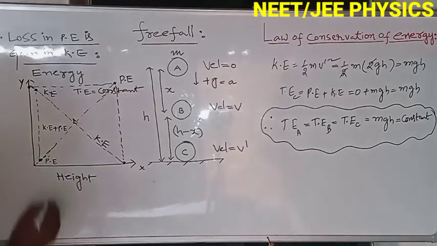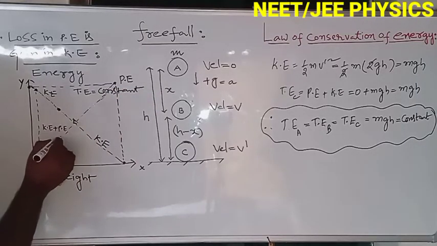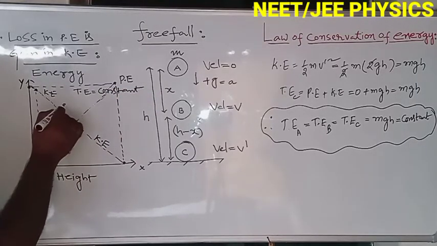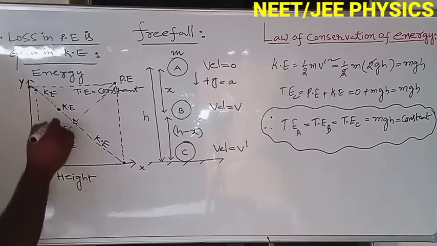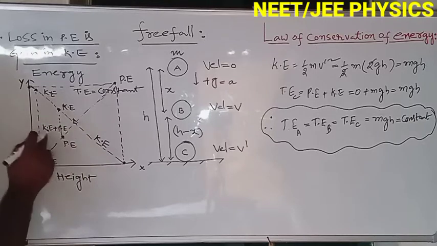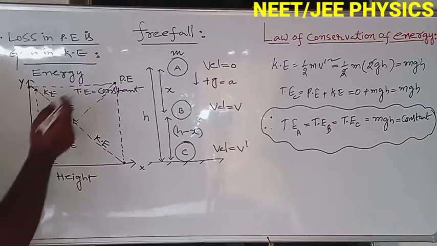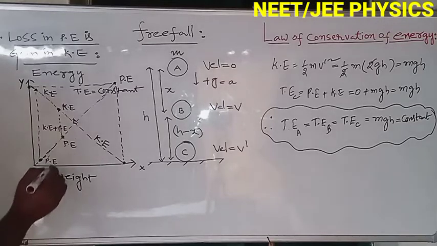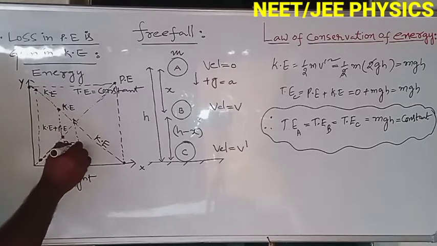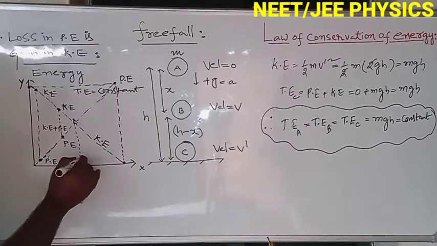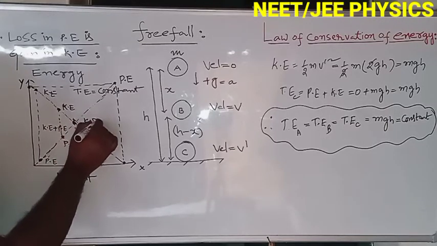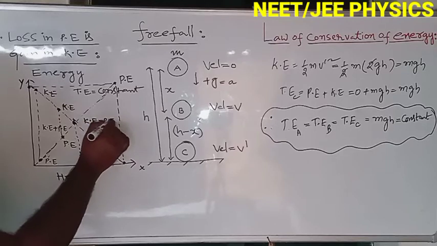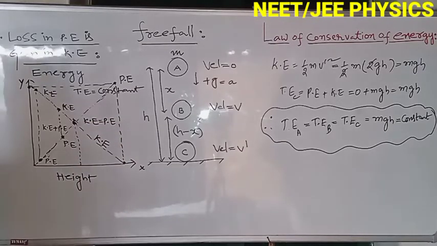Take another point here, this is kinetic energy and this is potential energy. If we add them, it gives the total energy. The total energy is always constant. At this point, the potential energy equals the kinetic energy. Both energies are equal.